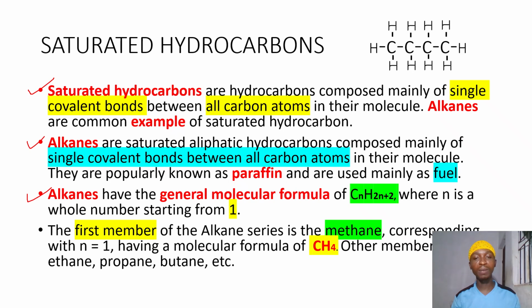They have the general molecular formula of CnH2n+2, where n starts from 1. The first member of the alkane is methane, having n equals 1, and other members are ethane, propane, butane, etc. In the next slide, we shall be looking at the homologous series of alkanes.